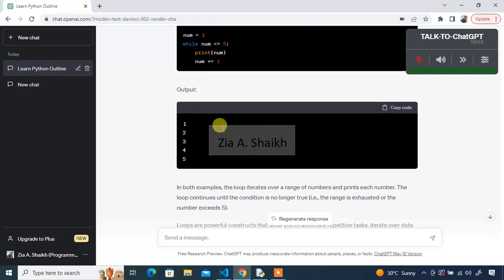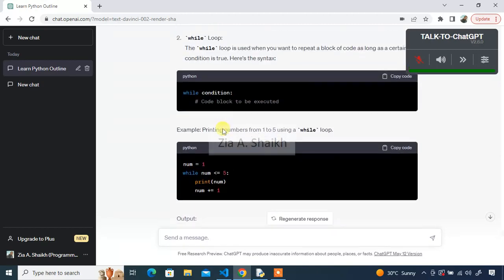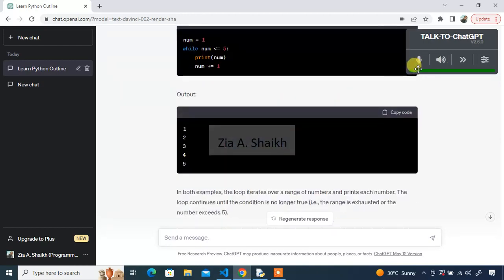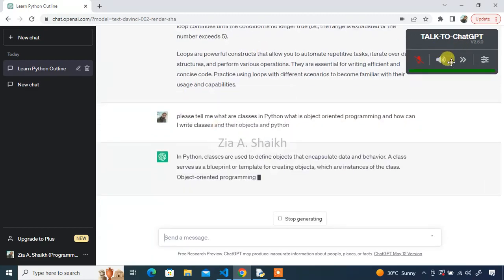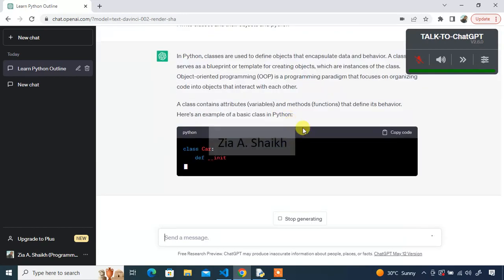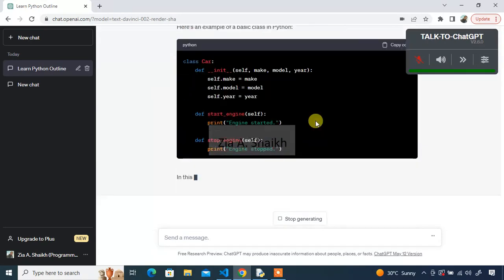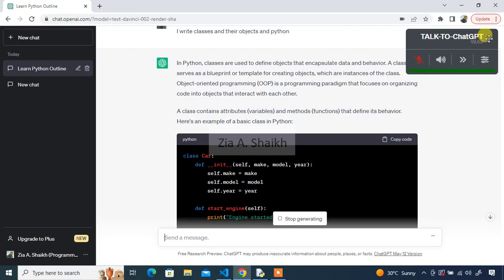Now let's ask ChatGPT how we can make classes. Please tell me what are classes in Python? What is object-oriented programming, and how can I write classes and their objects in Python? In Python, classes are used to define objects that encapsulate data and behavior. A class serves as a blueprint or template for creating objects.